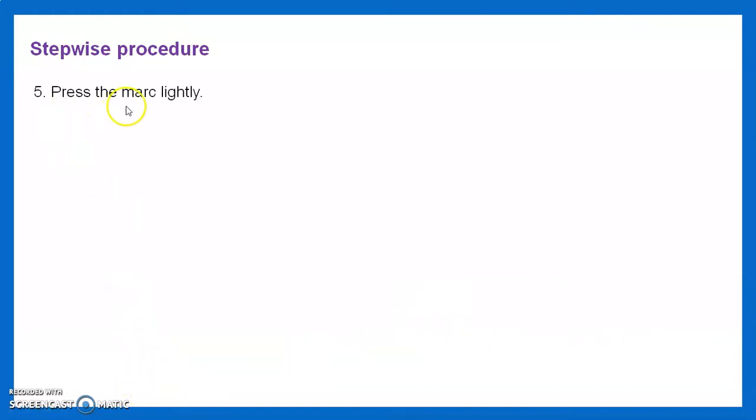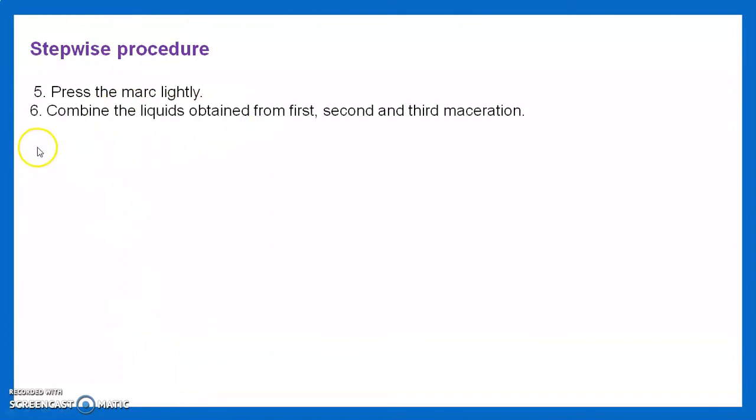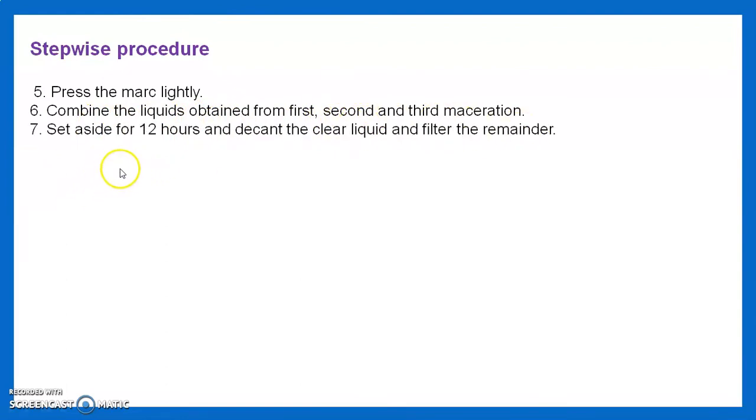Then press the marc lightly. Combine the liquids obtained from the first, second and third maceration. Set aside for 12 hours, decant the clear liquid and filter the remainder. Evaporate until the weight per ml of the liquid is 1.198 gram per ml.